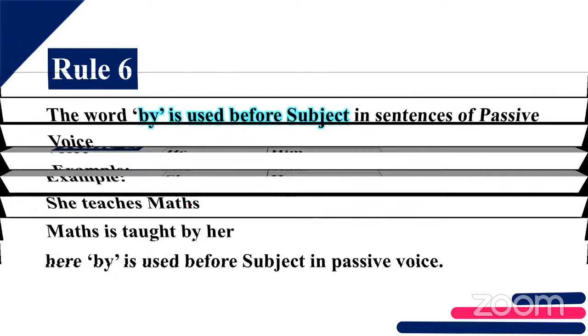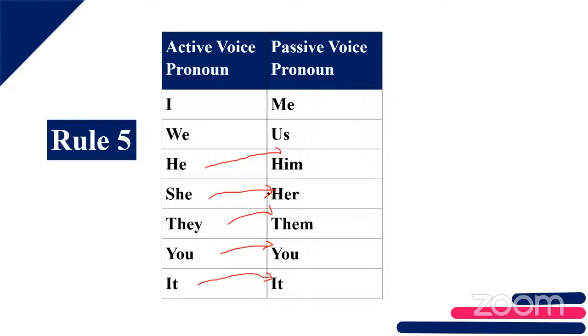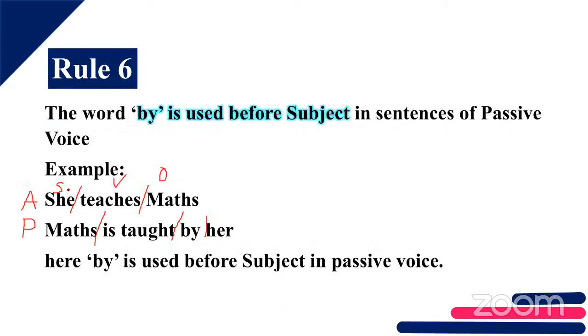In the 5th rule, we have seen that she will be changed to her, right? Is it clear how it is changing? She will be changed to her. So we are interchanging the object, and by is used before the subject in passive voice. That is the 6th rule. We have seen that the base verb will be preceded by, with, or to. That is in the 4th rule, right? Do you remember that one?